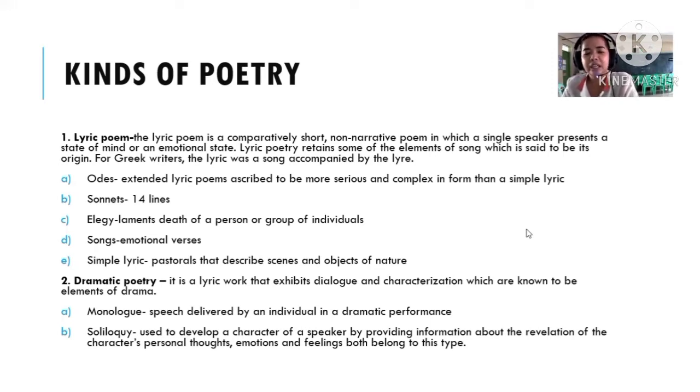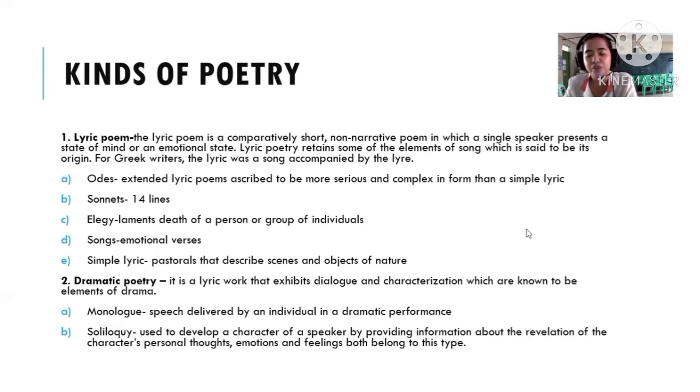Next one is the soliloquy. Soliloquy is used to develop the character of a speaker by providing information, revealing the character's personal thoughts, emotions, and feelings. Both belong to this type. So more of speeches also, but more about developing the character of a speaker.